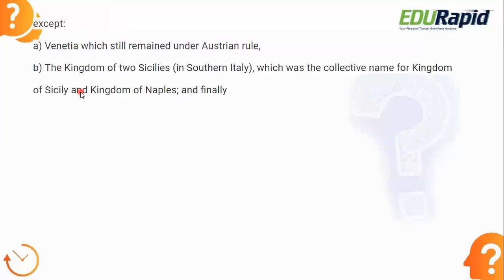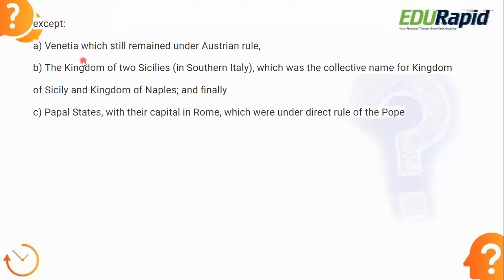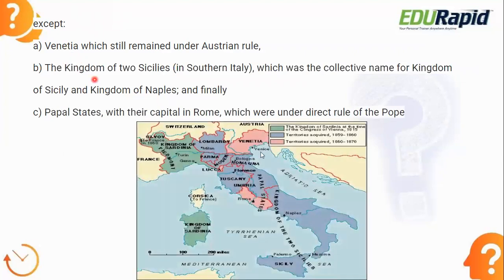Next come the exceptions that were there in that war. One is Venetia. You can see in the picture, this was the map of Italy before unification. You can see in this pink color, this is Venetia. Venetia still remained under Austrian rule after the war between France and Austria.